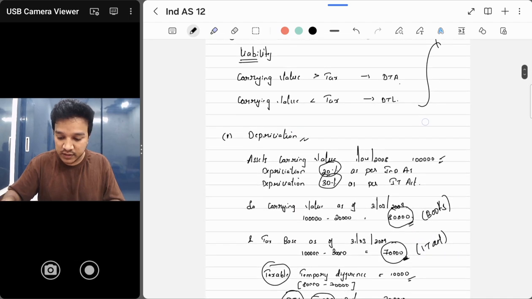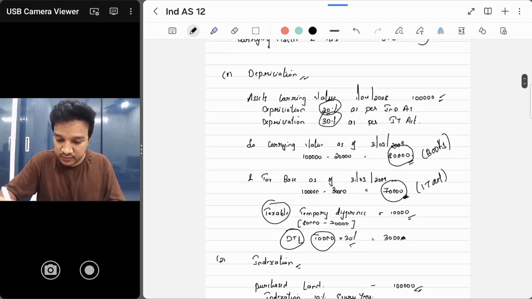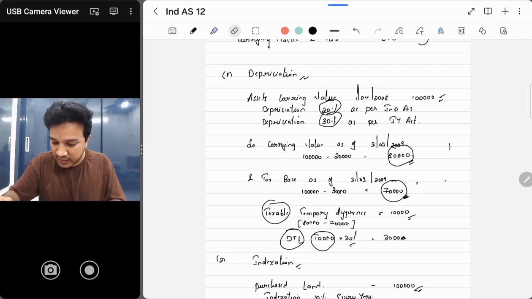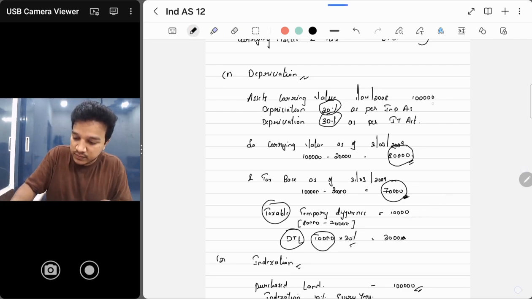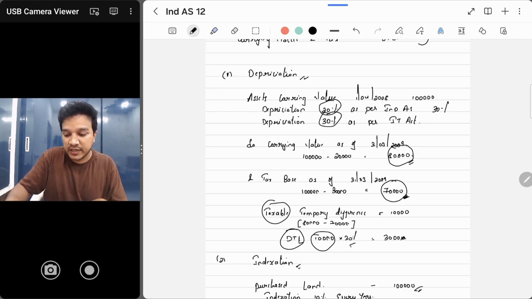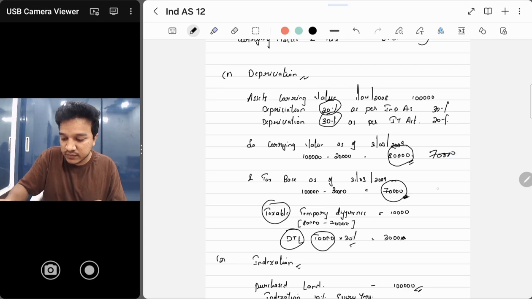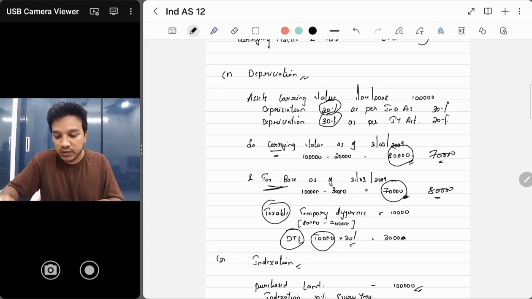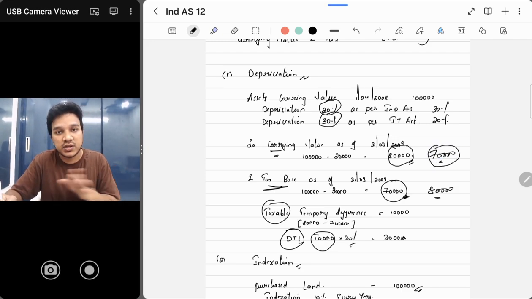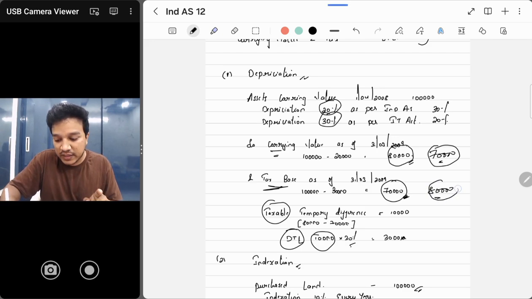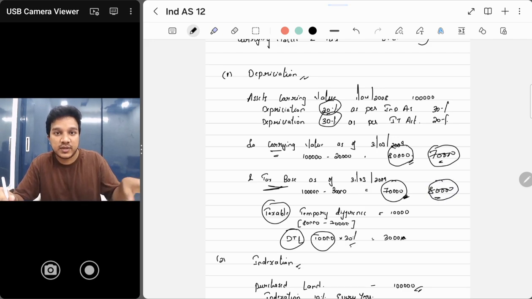So the second point is also clear. Now, you can also change the rates here. Let me give you another example. Take this example, but change the rates. If 30% is as per books, and as per index, let's take 20% as per the Income Tax Act. So this will become 70,000 and this will become 80,000. Tax base will become 80,000, carrying value will become 70,000. Now the roles have reversed. In books you can take only 70,000 depreciation in the future, but as per tax base, you can claim 80,000 deduction as per the Income Tax Act.